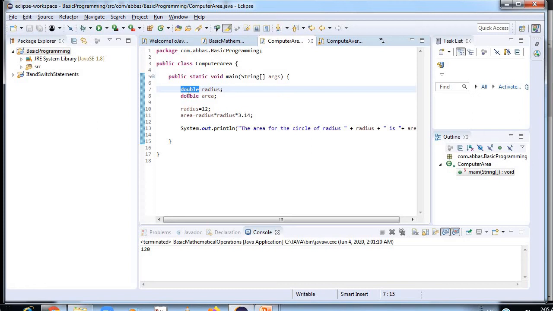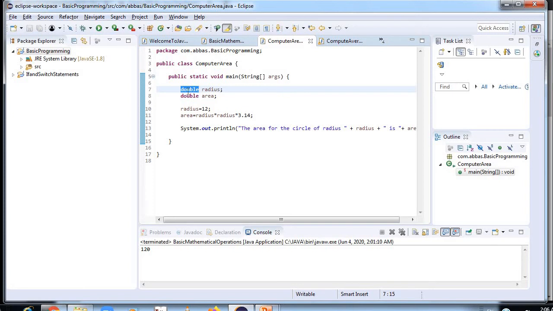Char data type. The char data type is a single 16-bit Unicode character. The char data type is used to store characters. Now what is the Unicode system? Unicode is a universal international standard character encoding that is capable of representing most of the written languages.